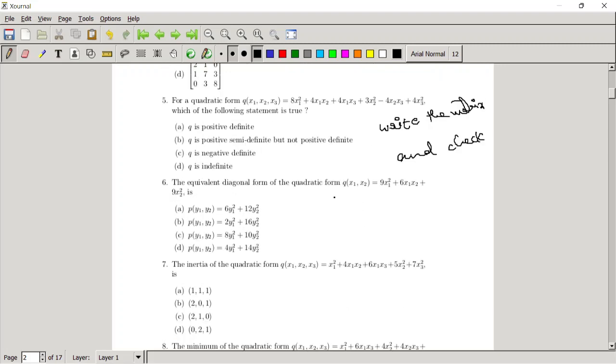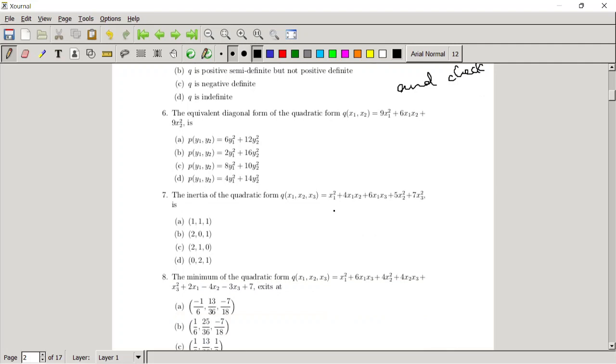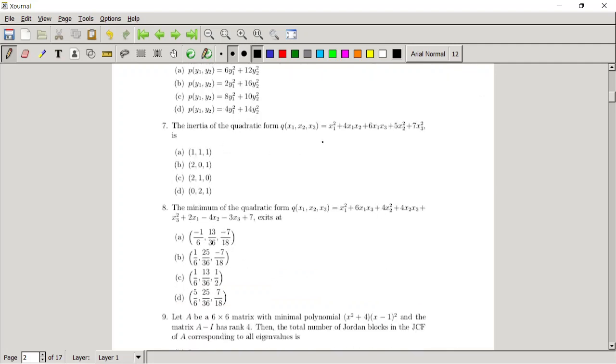But okay. In the seventh problem, it is nothing but the pair: number of positive eigenvalues, comma, number of negative eigenvalues. Number of negative eigenvalues is 0.